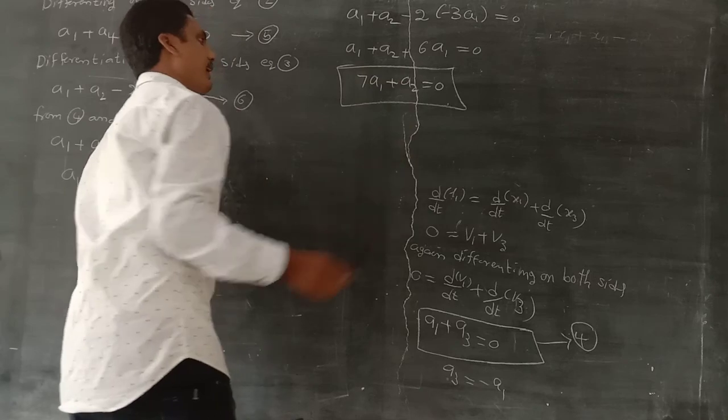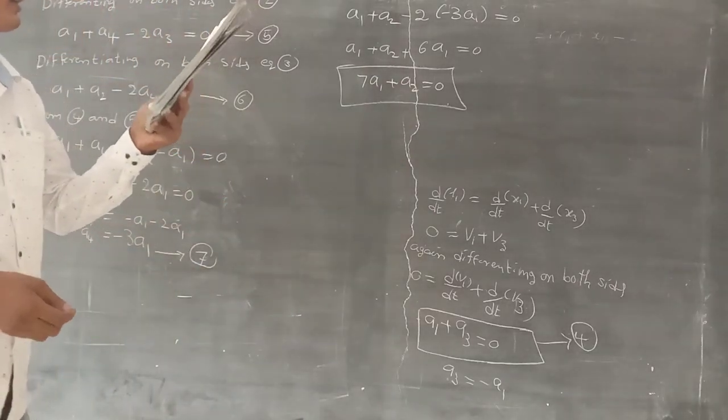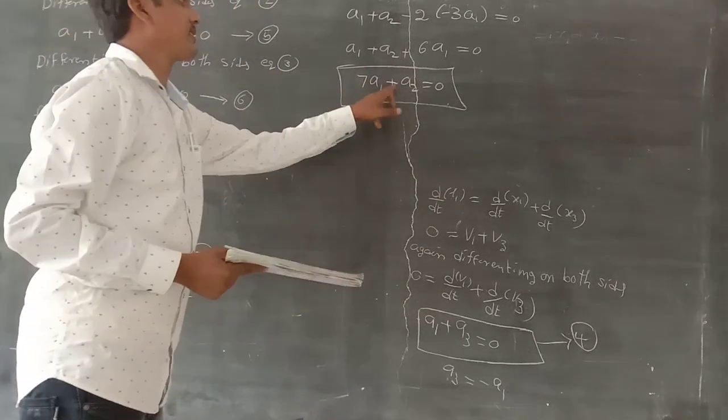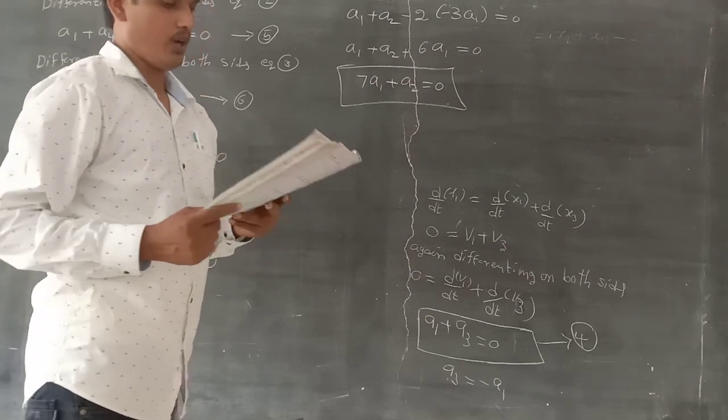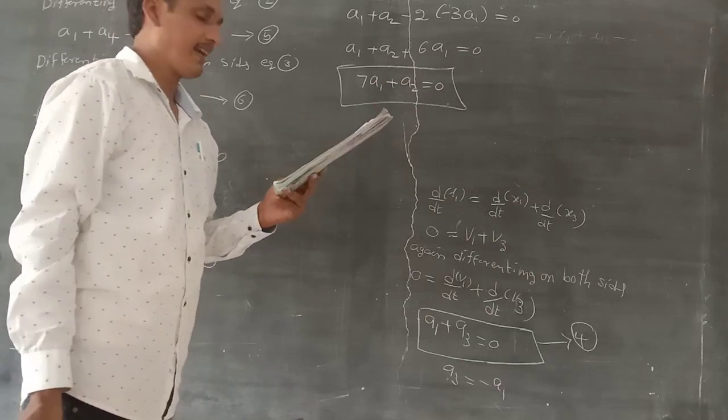This is the relation between a1 and a2. 7 a1 plus a2 is the answer. The fourth option is correct.